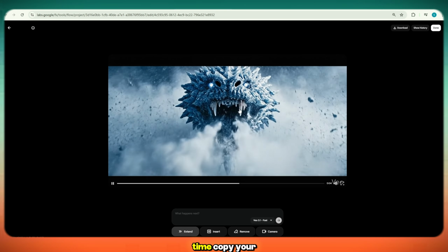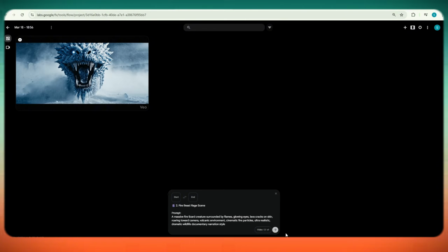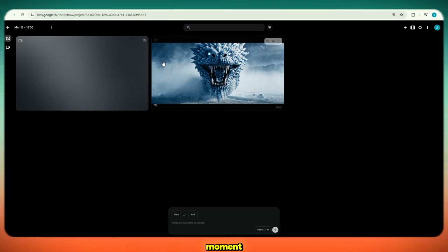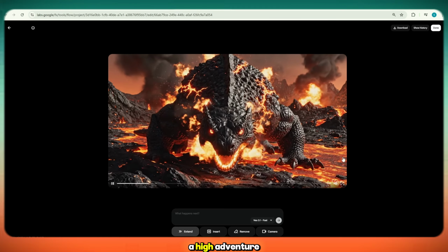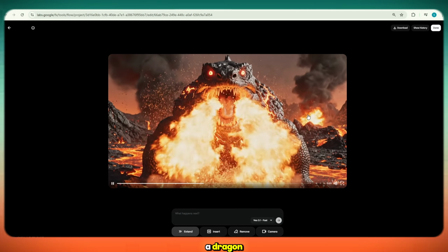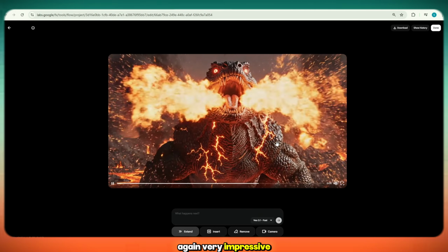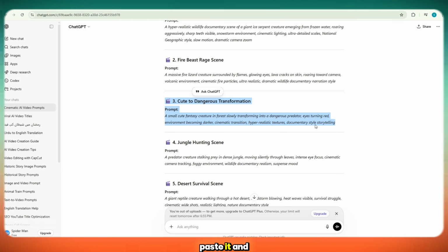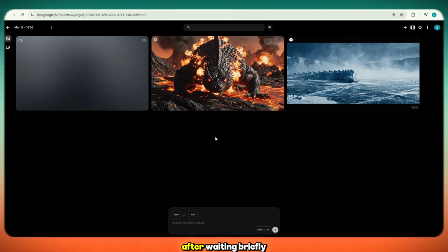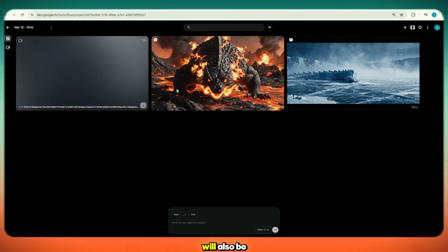Now, without wasting time, copy your second prompt, paste it again, and click on Generate. Once again, wait for a short moment. After processing, your second video will be ready, this time featuring a high-adventure fire environment with a dragon. The visuals are again very impressive and cinematic. In the same way, copy your third prompt, paste it, and click on Generate. After waiting briefly, your third video will also be ready.